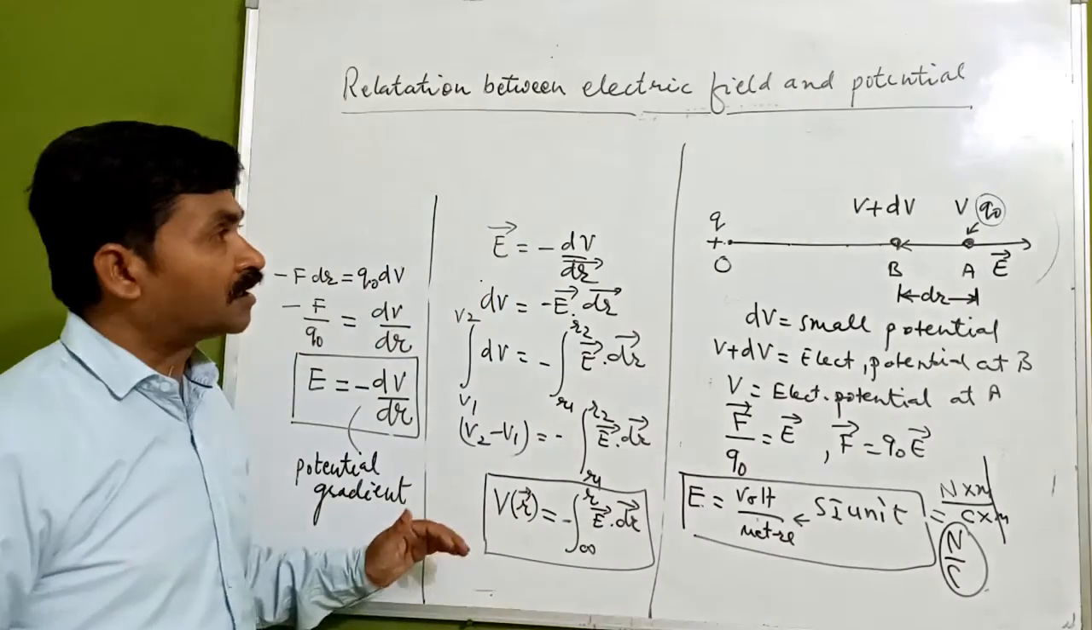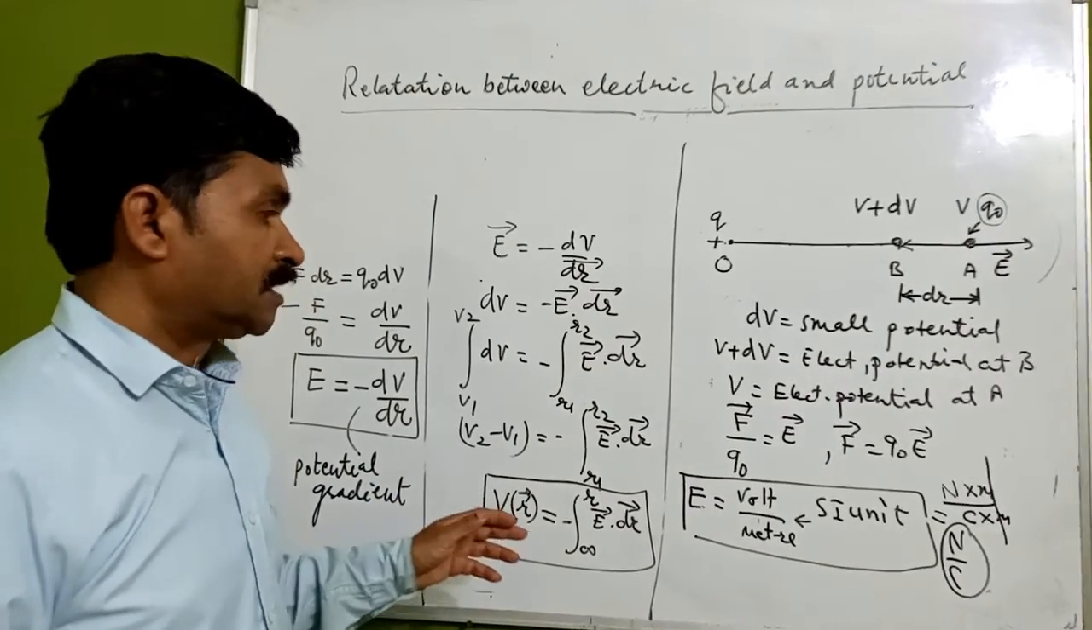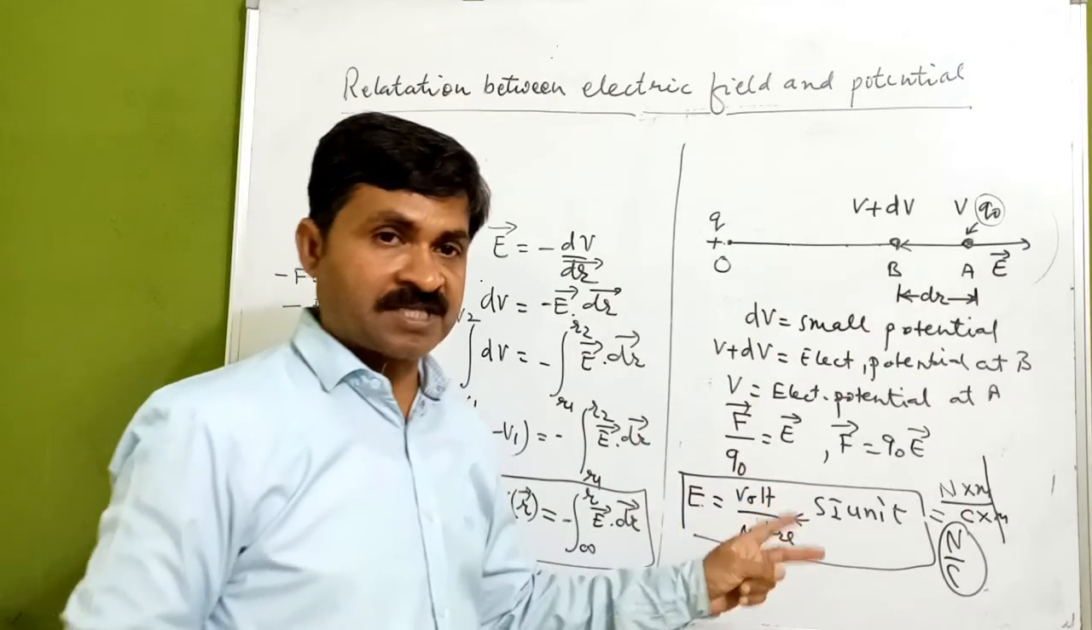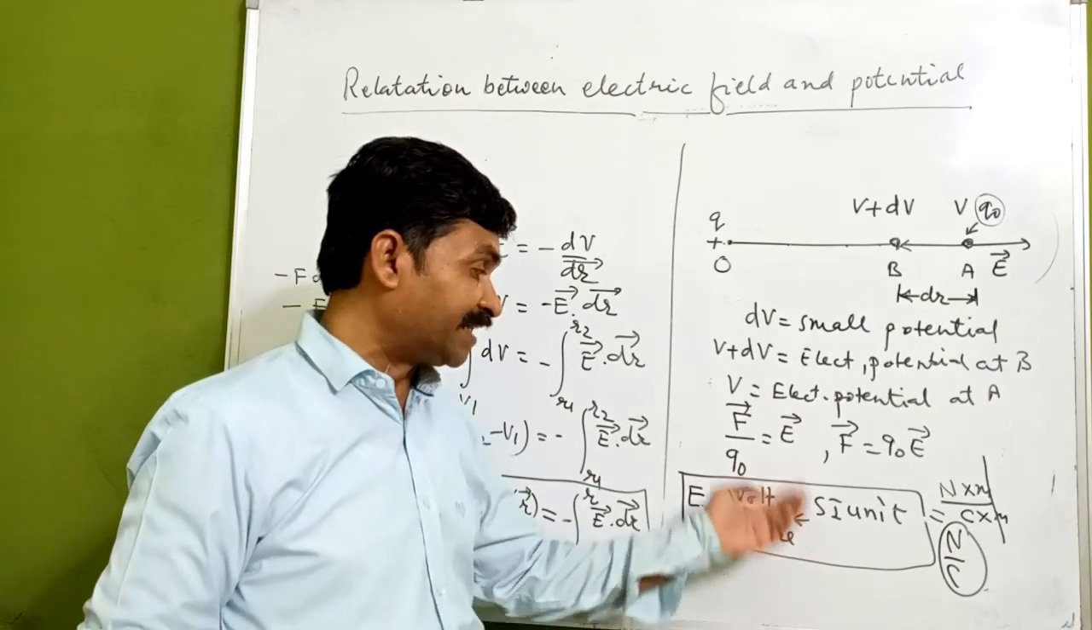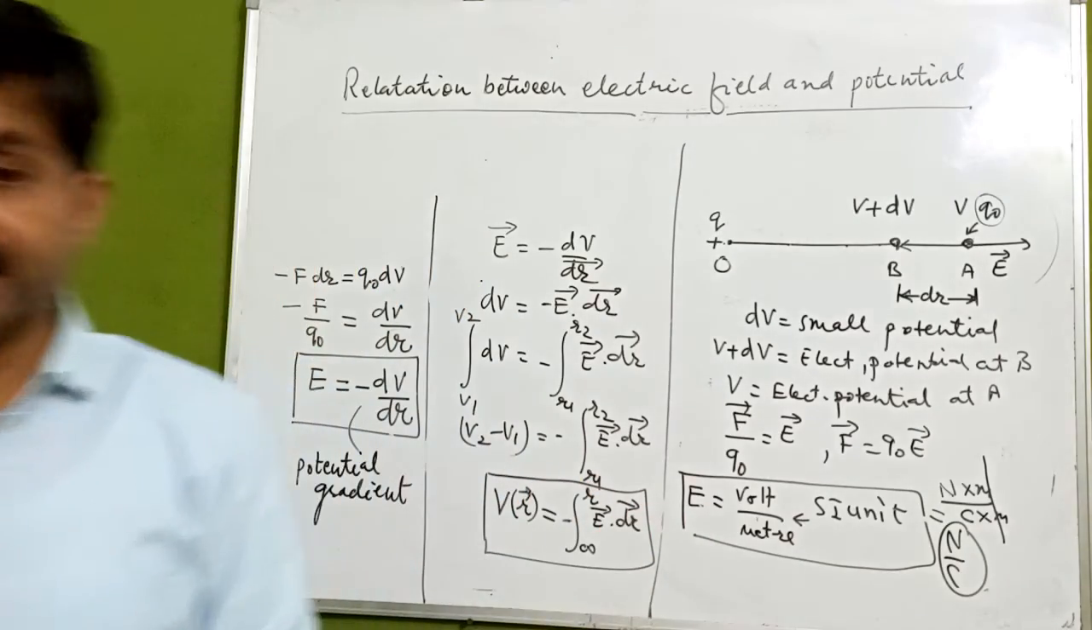So we are concluding here that we have two SI units of electric field. How we are getting it in volt per meter, that we have to understand here.